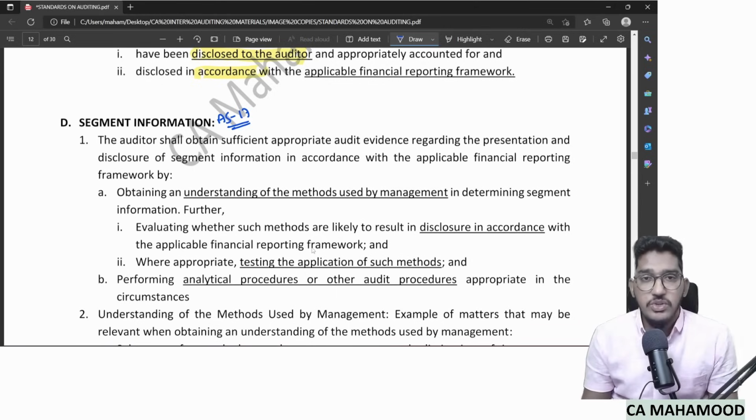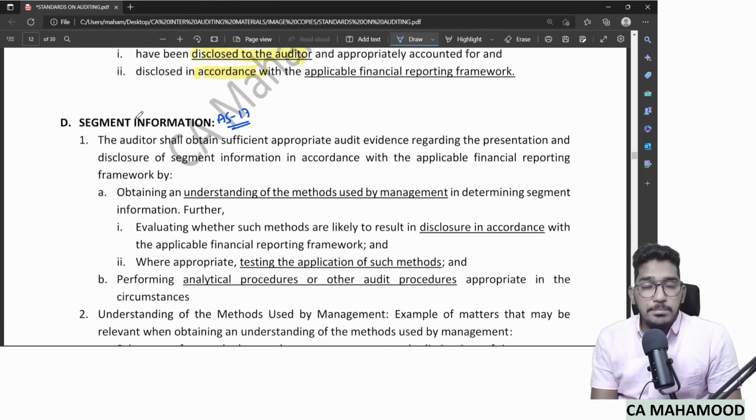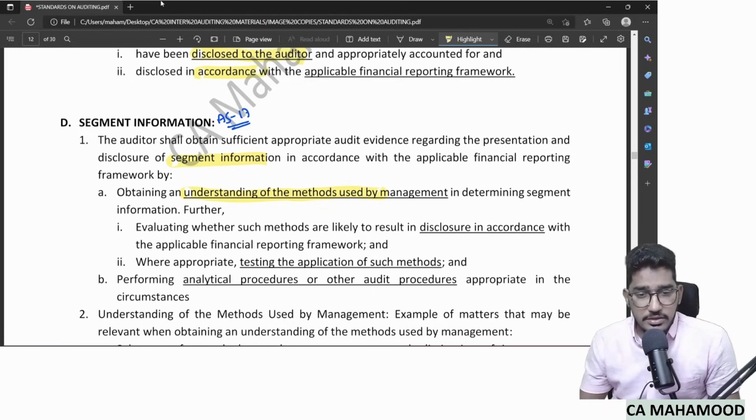Whatever segment information your client has presented, whether they have presented all of it in compliance with the applicable financial reporting framework, which is AS 17. If I quickly take you through it, the auditor shall obtain audit evidence regarding presentation and disclosure of segment information. How? First, understand what methods are used by the management in determining segments. Like in AS 17, there will be calculations, how to identify primary segments, geographical segments, etc. So first you understand the methods used by the management to determine segment information.